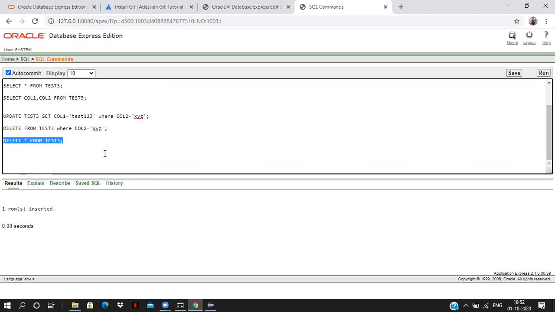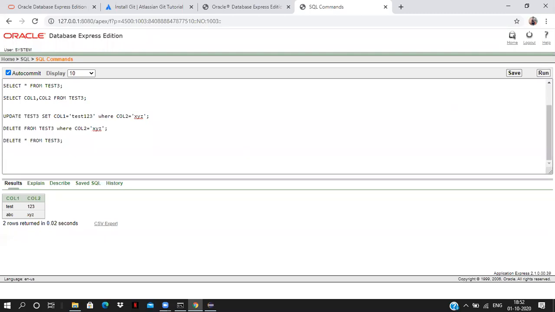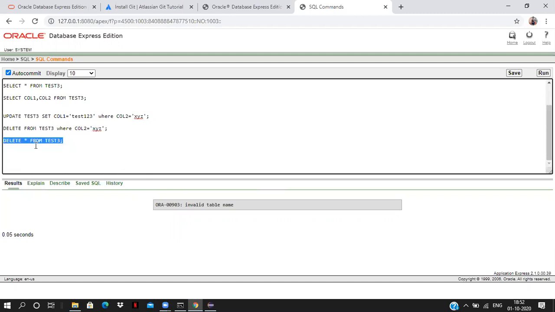Now we have two records. We go and query how many records are there. We have two records. Now if you call this delete star from test 3, all the records will delete. All the data will delete. Invalid table name. Okay. We should not give delete star from test 3. Delete from test 3, all the records will delete. Star is not required, because the delete command itself will take care of deleting all the records.